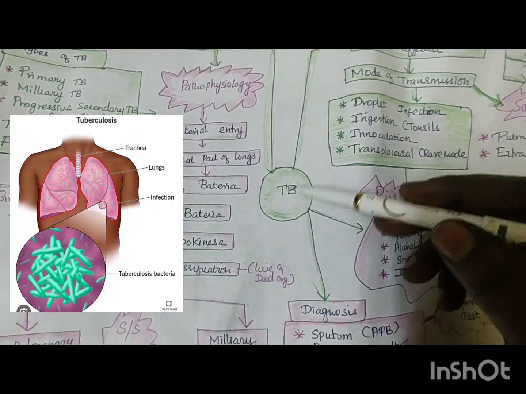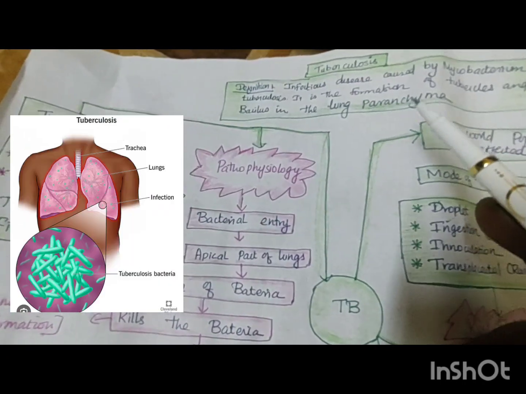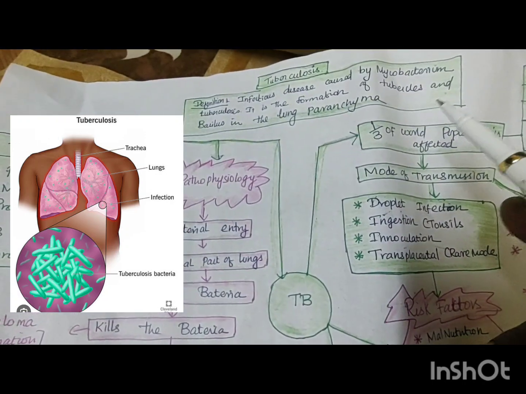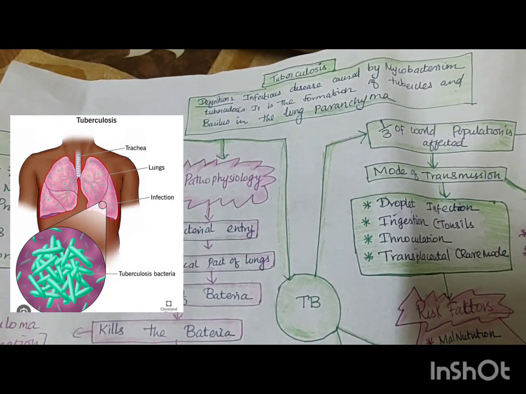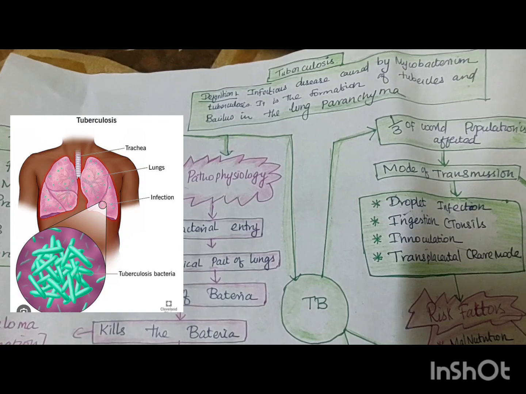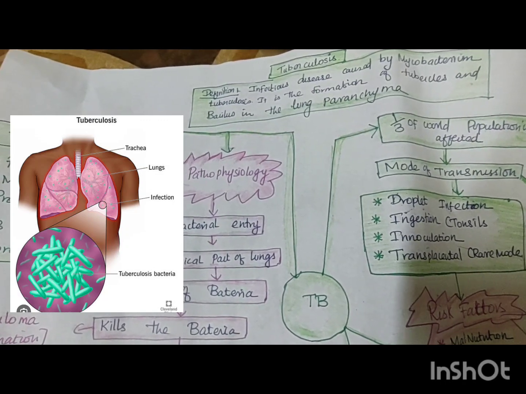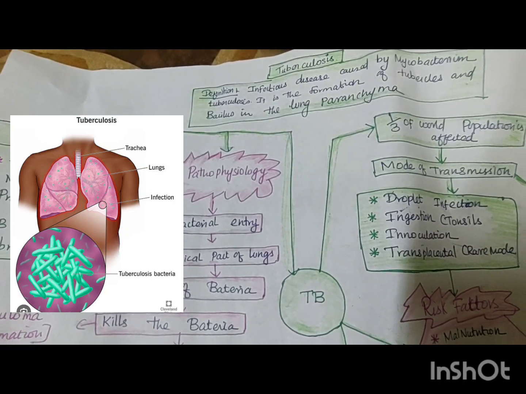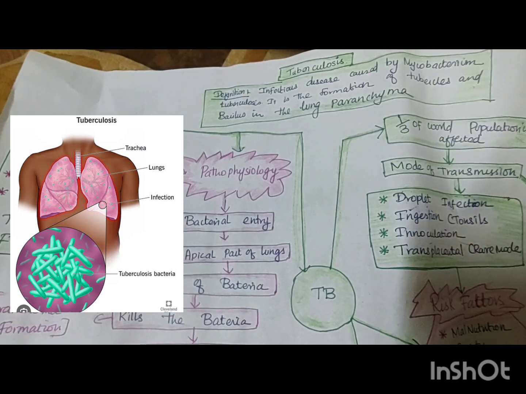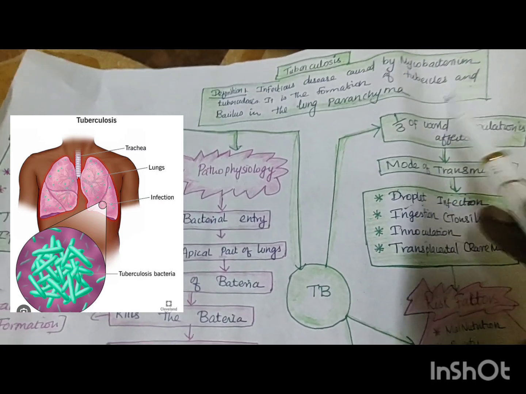You put one round, write TB and write the definition of tuberculosis. You write a very simple definition. TB is an infectious disease caused by the Mycobacterium tuberculosis. It is the formation of tubercles and bacillus in the lung parenchyma. That's all about tuberculosis.